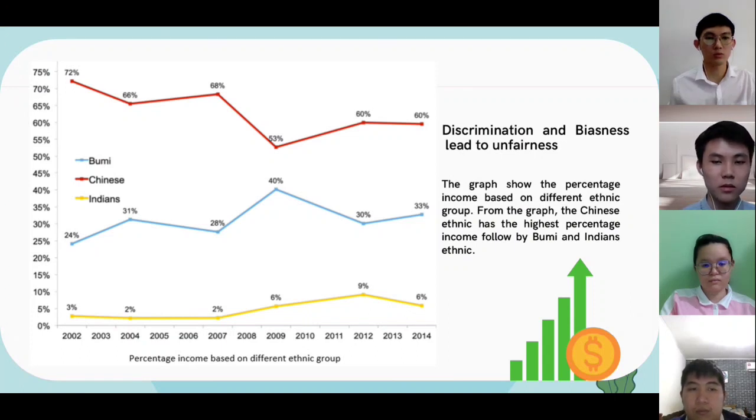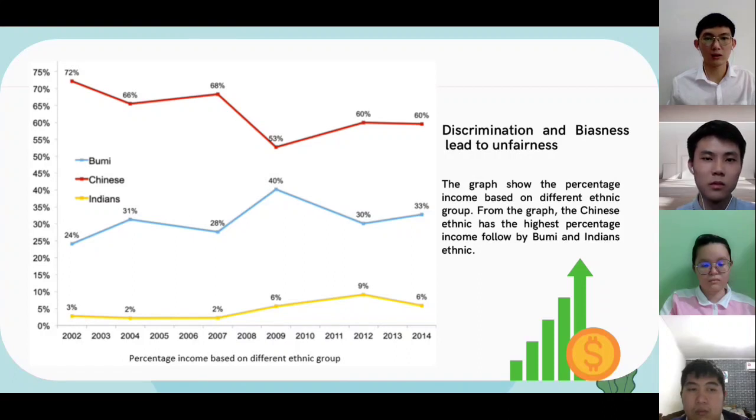From different ethnic groups from 2002 to 2014. From the graph, we can see that Chinese ethnic has the highest percentage income from 2002 to 2014, followed by Burmese and Indian ethnic. For Chinese ethnic, the highest percentage income is at 2002, which is 72%, while the lowest percentage income is at 2009, which is 53%.